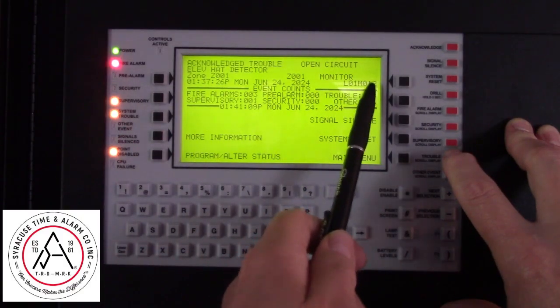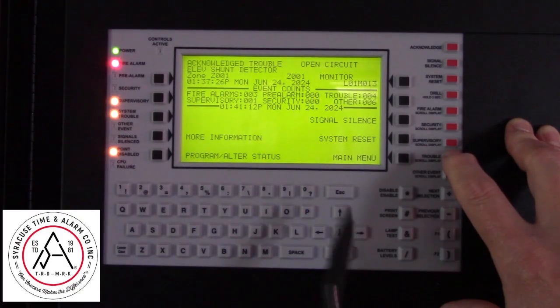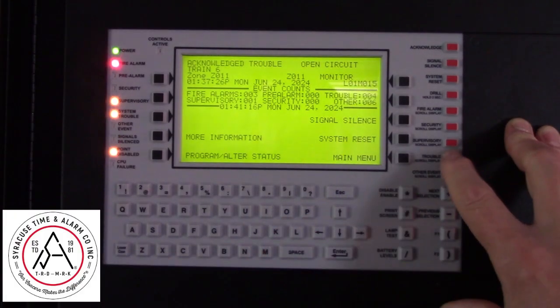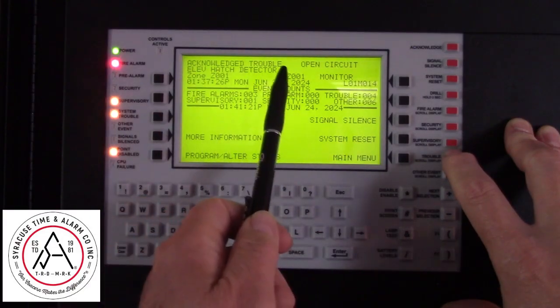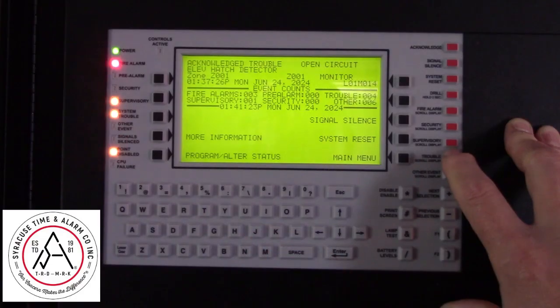Loop 1, Module 12, 13, 15, and 14. Those are the 4 troubles, they're showing as open circuits on each one of them.